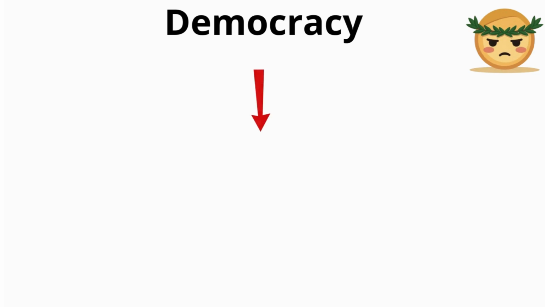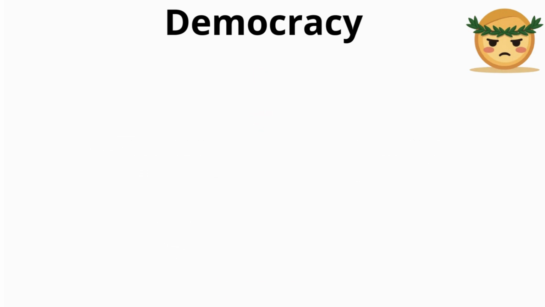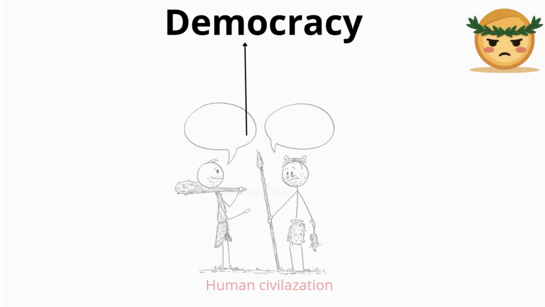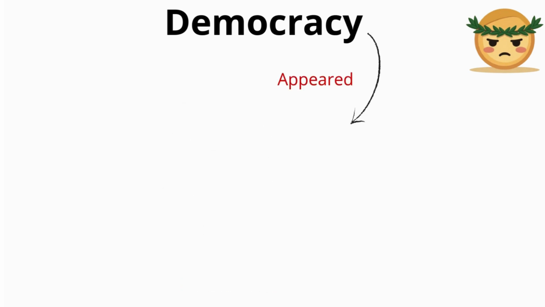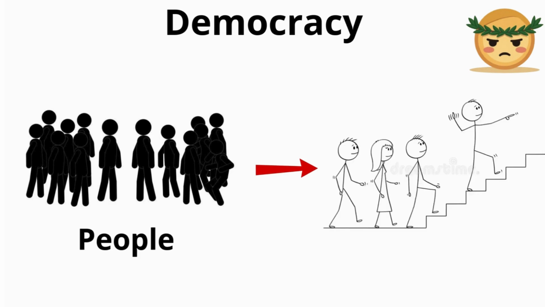Democracy. A democracy is a system where the citizens are considered the supreme rulers of the nation. Democracy is as old as human civilization itself, but was first prominently developed in the political and philosophical teachings of the people of Athens. In a democracy, it is the people who determine the leaders and the laws of the